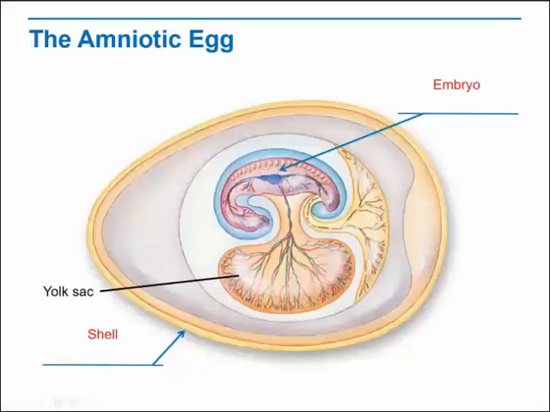The yolk sac is a bag-like structure that contains a yolk that serves as a nutrient-rich food supply for the embryo. The chorion regulates the transport of oxygen from the surface of the egg to the embryo and the transport of carbon dioxide, the product of respiration, in the opposite direction.